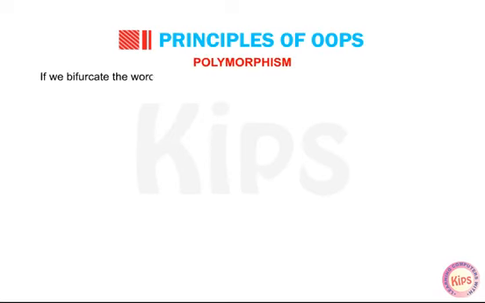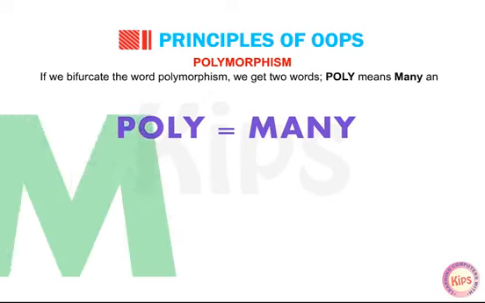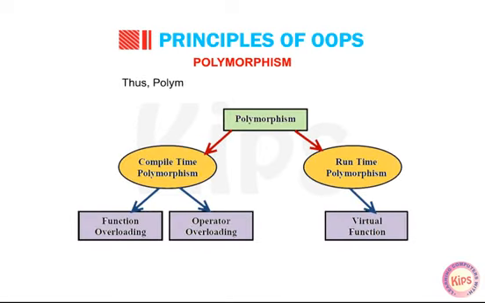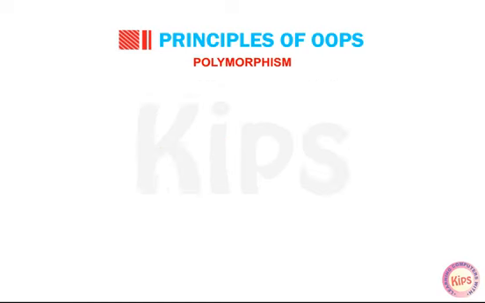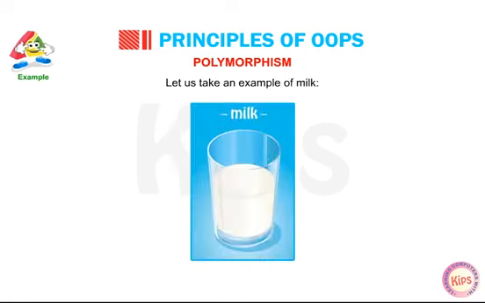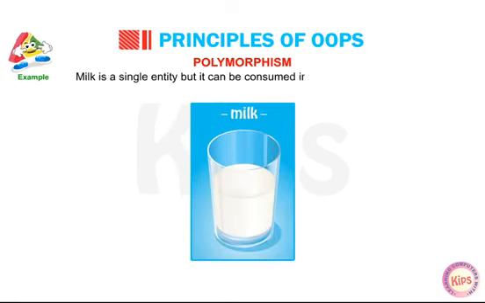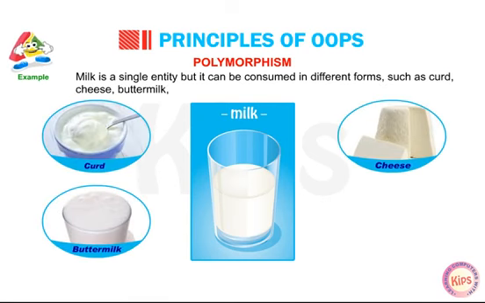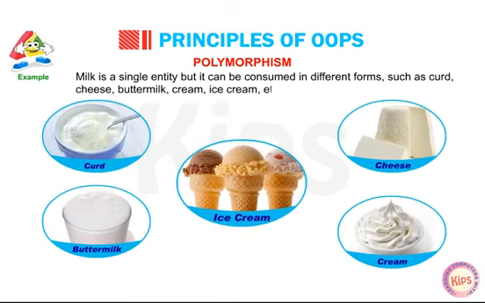If we bifurcate the word polymorphism, we get two words. Poly means many and morphism means form. Thus, polymorphism means more than one form. It provides a way for an entity to behave in several forms. Let us take an example of milk. Milk is a single entity, but it can be consumed in different forms, such as curd, cheese, buttermilk, cream, ice cream, etc.